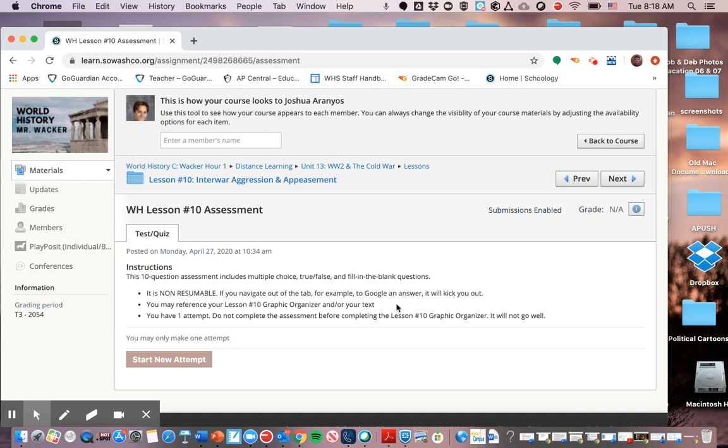So make sure that you don't have multiple tabs up. You just have the 1 tab. And again, it might be recommended if you print out the graphic organizer so you have it next to you so you can use it on the quiz. This quiz is not timed, so you have as much time as you need, but again, it is not resumable. And that's our short little week.